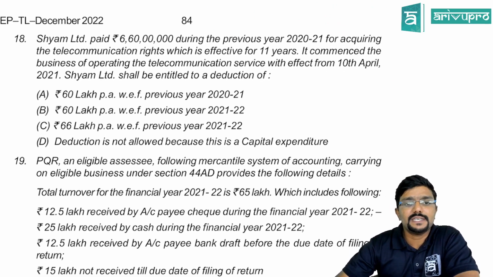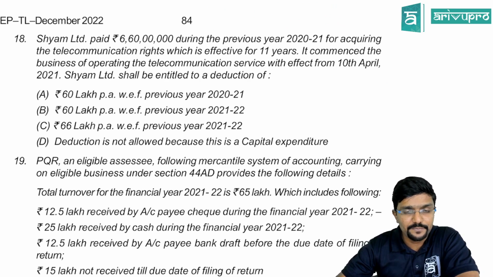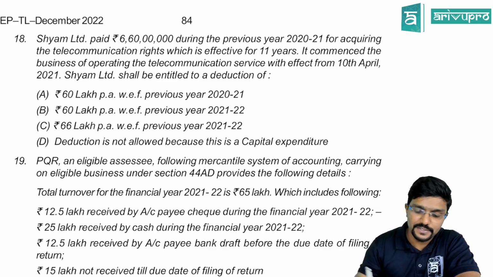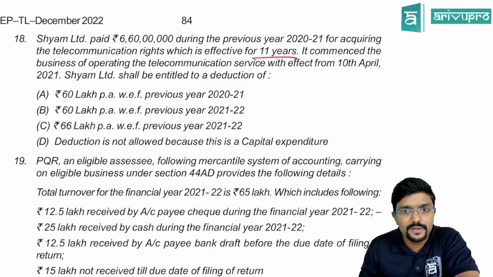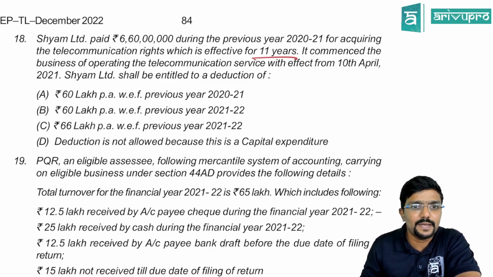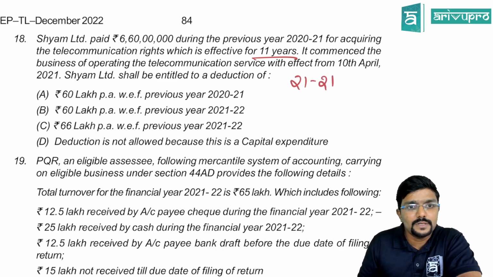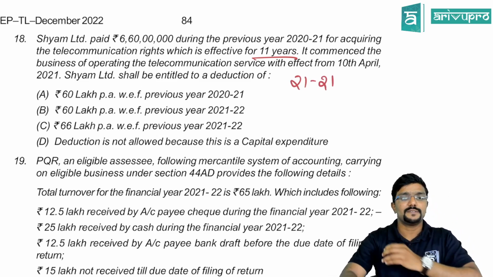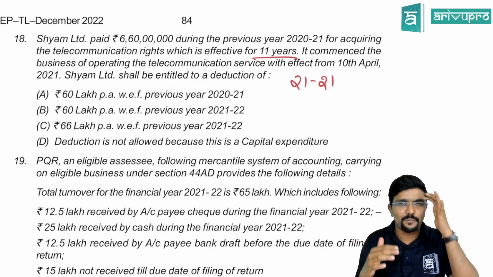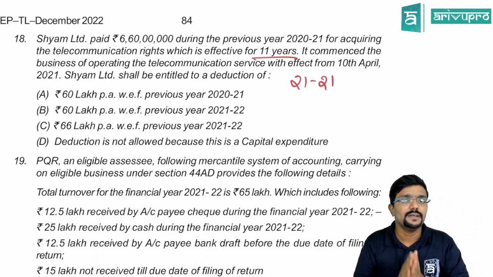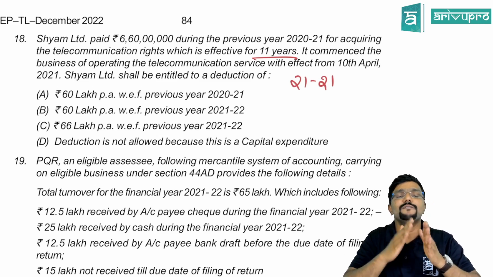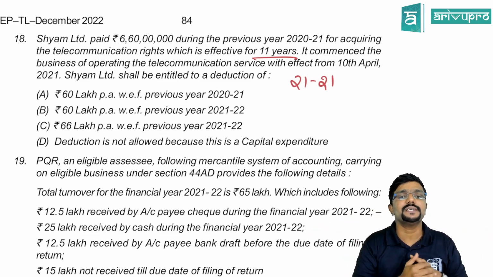Sham Limited paid 6 crore 60 lakh during the previous year 2021 for acquiring a telecommunication right, which is effective for an 11 year license period. It commenced the business of operating telecommunication service with effect from 10th April 2021, that is from the year 21-22. Sham Limited shall be entitled to a deduction of the telecommunication fee paid, which can be amortized over the term of the license period. Here the license period is 11 years.